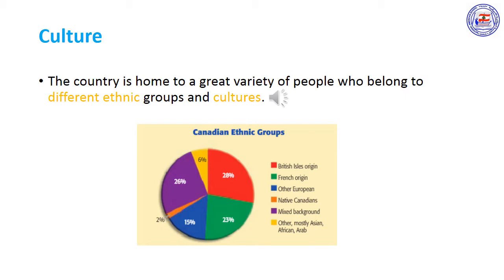Canada's people reflect a history of British and French colonial rule. In addition, the country has experienced waves of immigration. The country is home to a great variety of people who belong to different ethnic groups and cultures. Although individual groups still keep their own cultural ways, many Canadians have tried to create a single national identity.